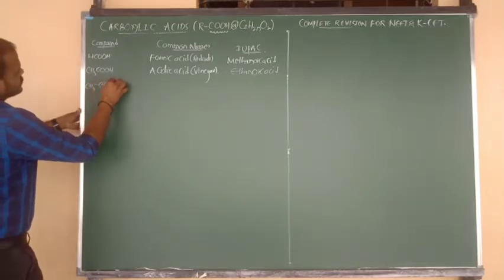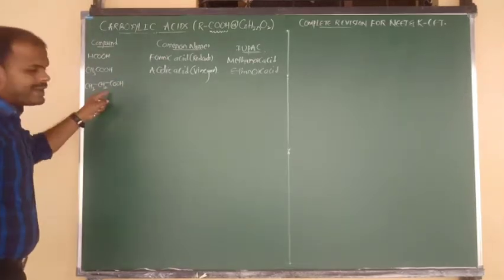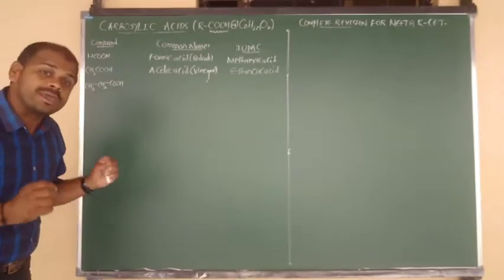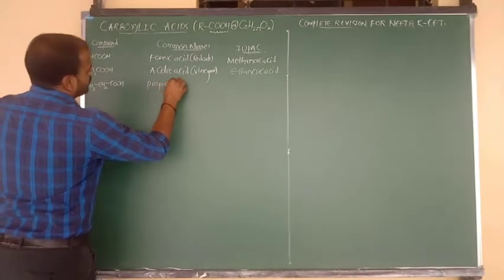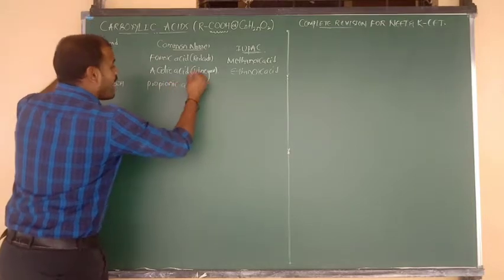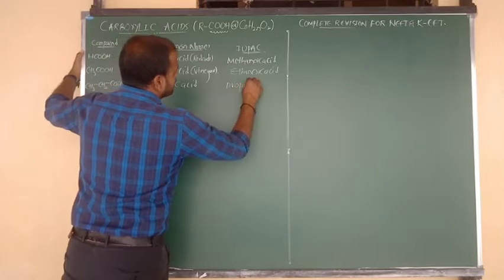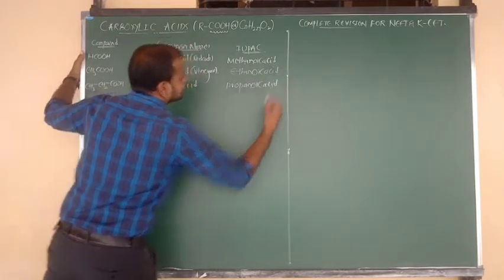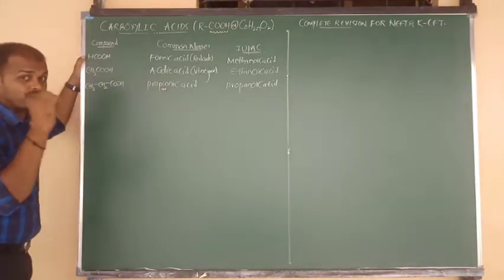CH3-CH2-CH2-COOH. So what may be the common name? Propionic acid. The common name is propionic acid, and its IUPAC name is propanoic acid, alkanoic acid as per the rule. 3 carbon acid, propanoic acid. But the common name is propionic acid. Focus on that only.